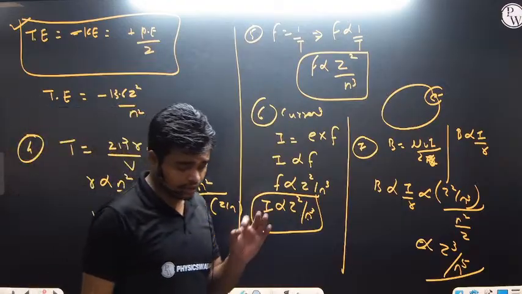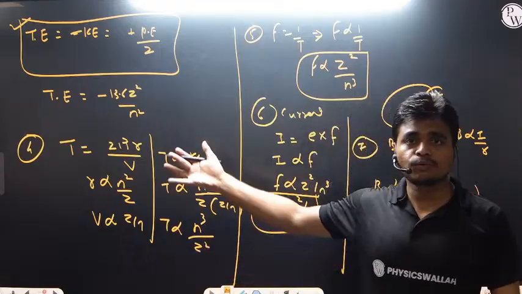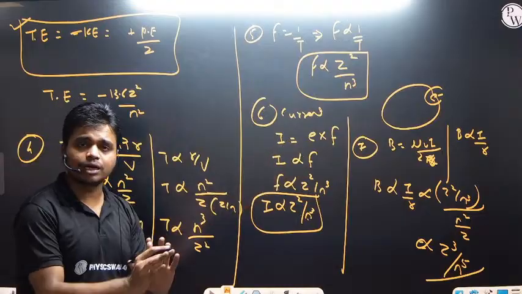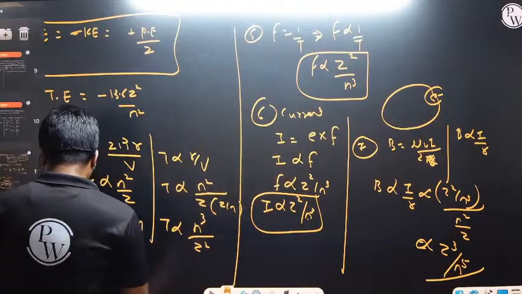They will be asking for the radius ratio. They will be asking for the ratio of the different quantities for different orbits of different elements. It can be a Z value and an n value. We have to substitute that in. Okay.